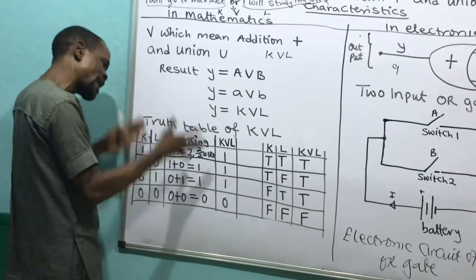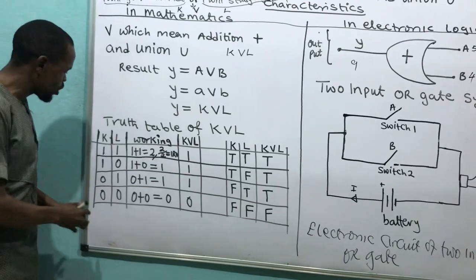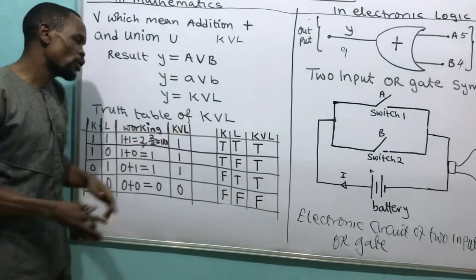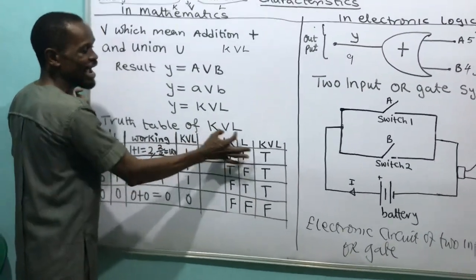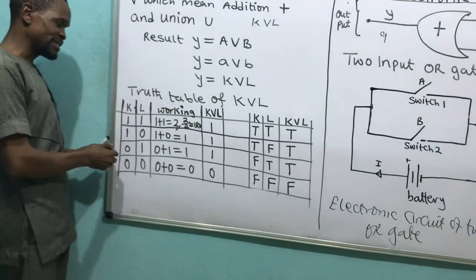By the time I go into how this table is being formed, you will enjoy this particular course. Then we'll now come to this. I said 2 table of what? K or L. What does it mean? Argument K and argument L. And who is judging now? OR gates. I represent them in what?